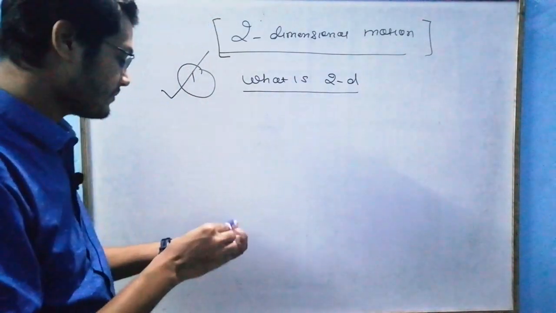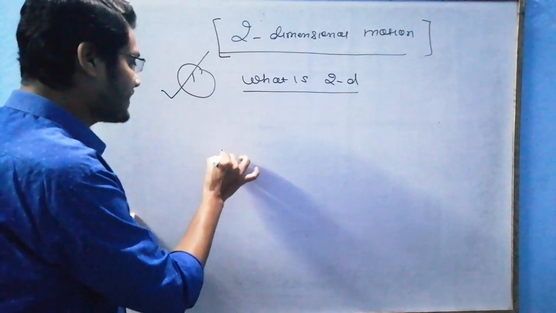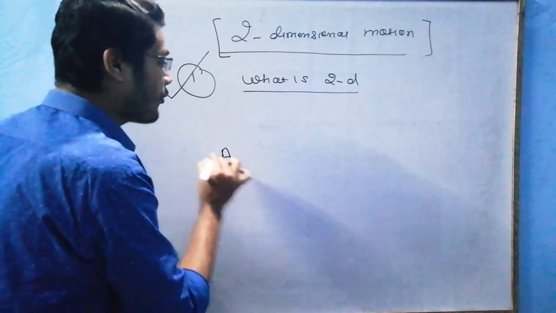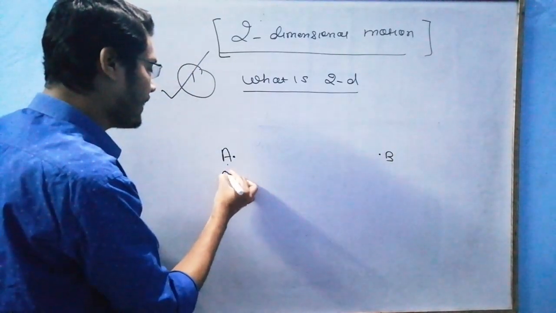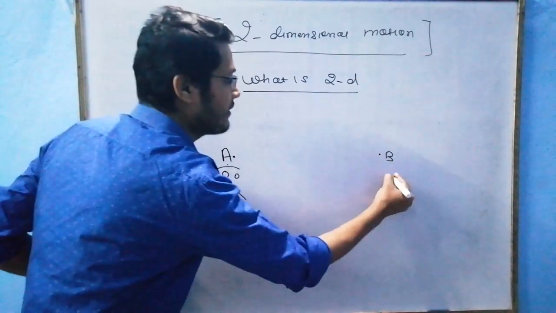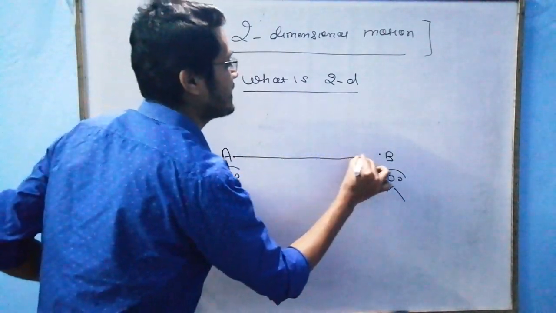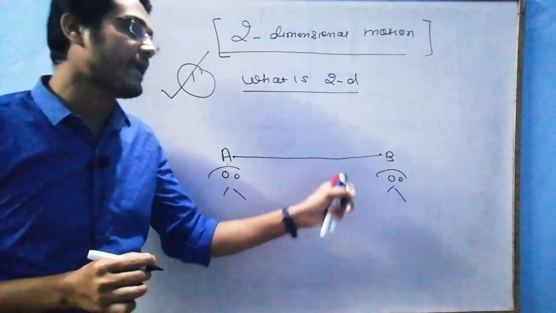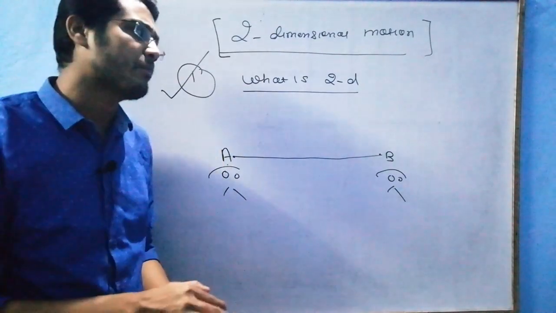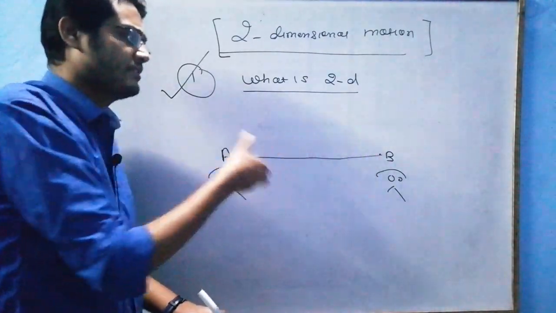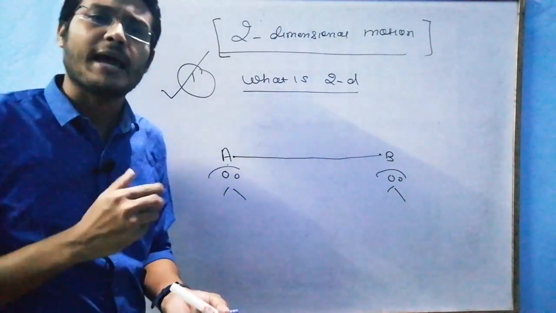Just see. Suppose, when we were kids, we played catch. Let's say this is boy A, and this is boy B. They are separated by some distance, let's say distance D. What happens in that game?